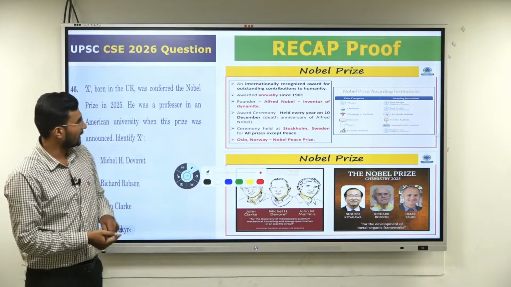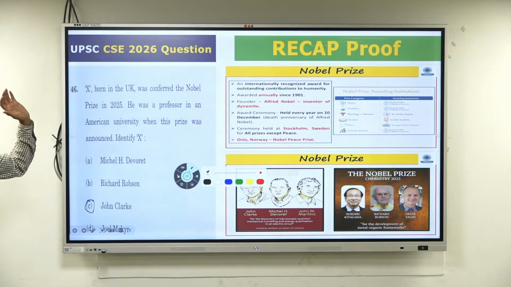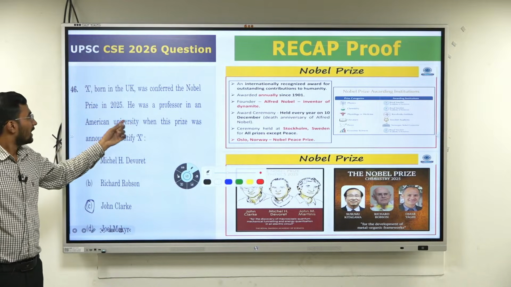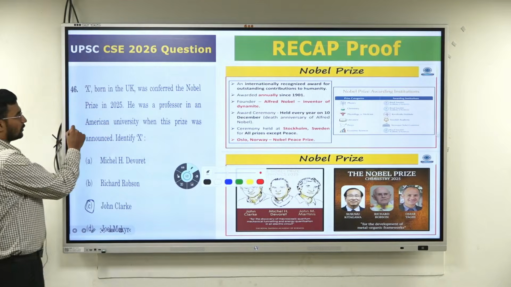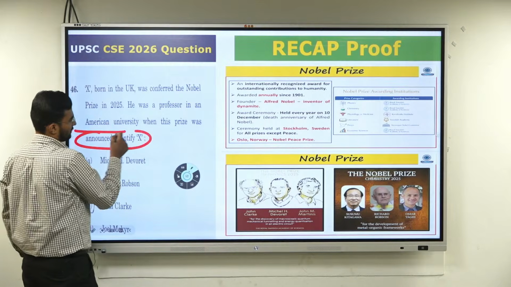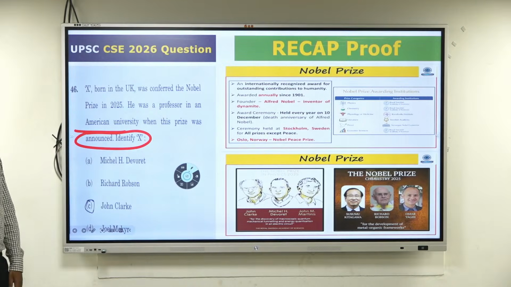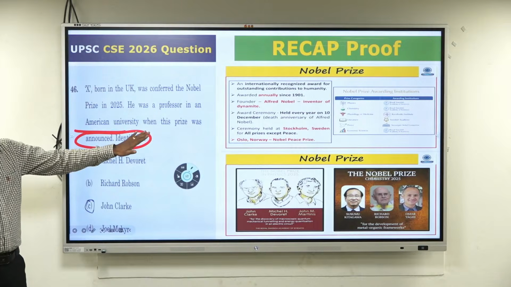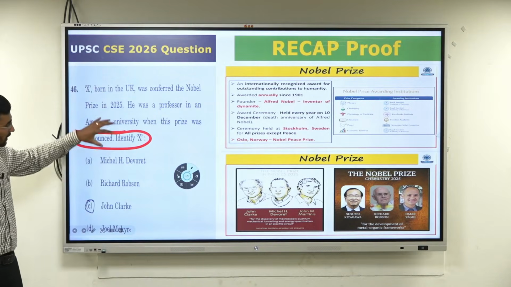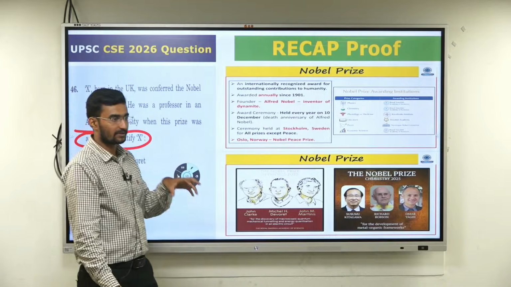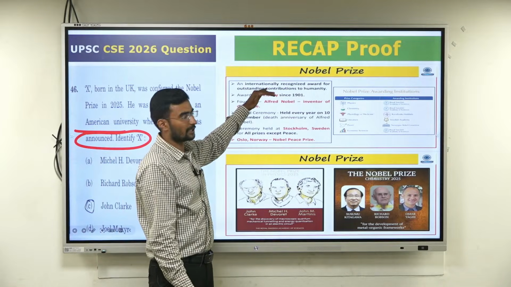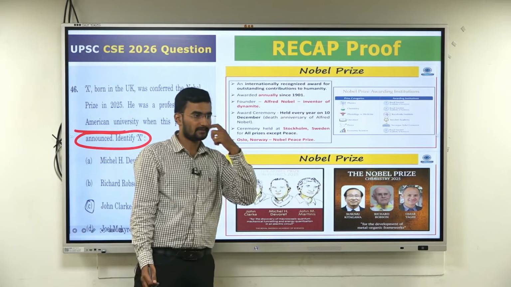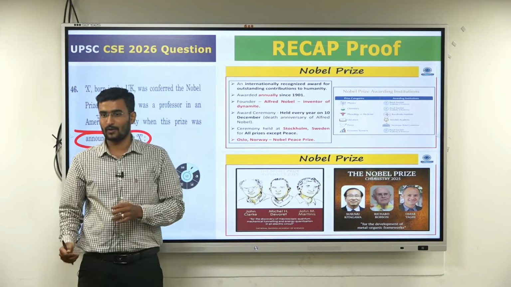But this is very tricky, I completely agree. The same about the Nobel Prize: X born in UK, was conferred the Nobel Prize in 2025. He was a professor in an American university. When this prize was announced, identify X. Not sure, but we have discussed the Nobel Prize. You could have taken some guess at least. Is it chemistry, physics, all those things we have discussed. Everything is in your portal itself. You can cross-check also.